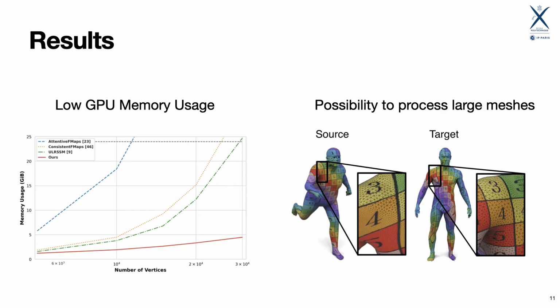Eventually, this allows us to process very dense meshes with both a low memory cost and good performance, as seen on the texture transfer example.